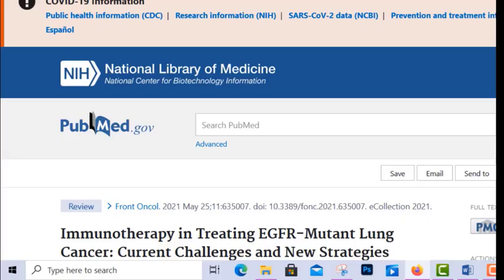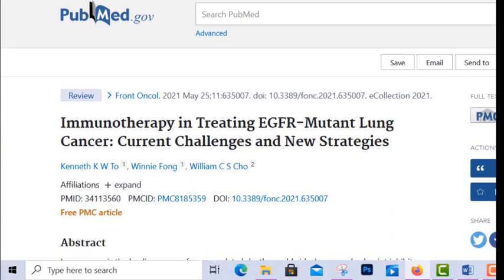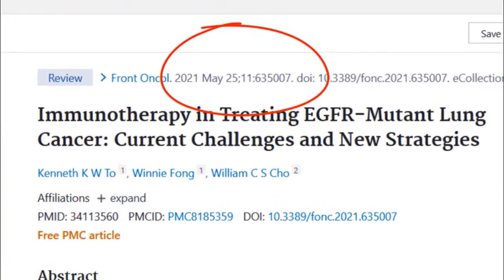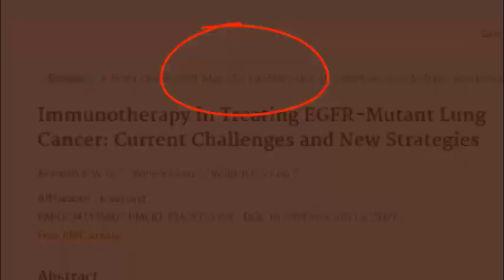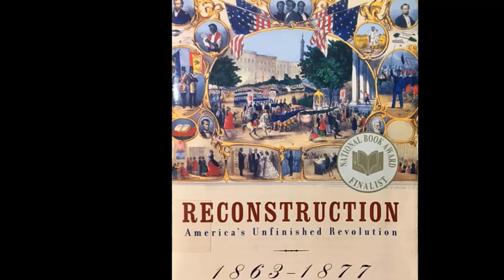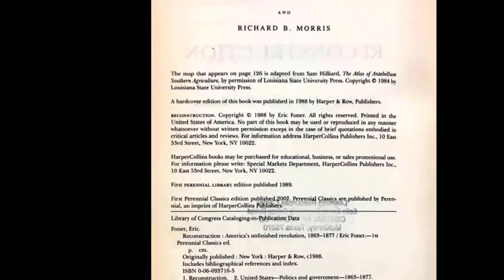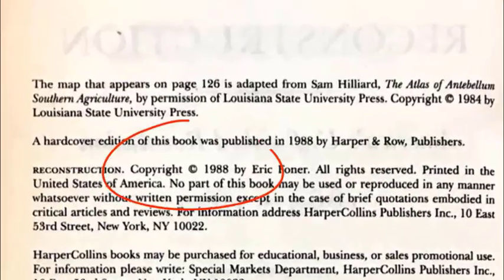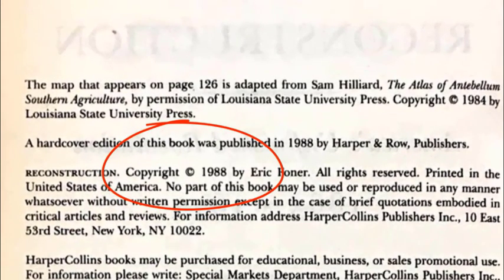Even if everything has checked out so far, ask yourself, is this source relevant to my work? Consider when the information was published. If you're researching innovations in cancer treatments, you'll want to find the most recent information. But if you're researching the history of civil rights in the United States, a good essay will also include older classic works.